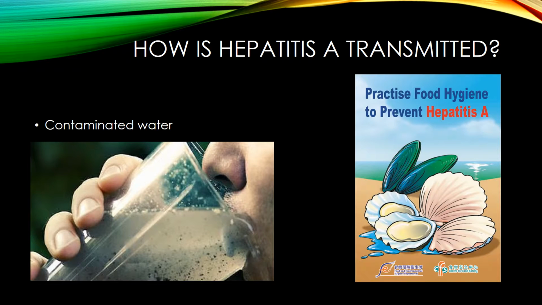Hepatitis A is highly contagious and can be transmitted by the fecal-oral route, by person-to-person contact, contaminated food, such as shellfish that have been in contaminated water, poor sanitation, and hygiene. In most cases, hepatitis A goes away on its own, although in some rare cases, hepatitis A can be life-threatening.